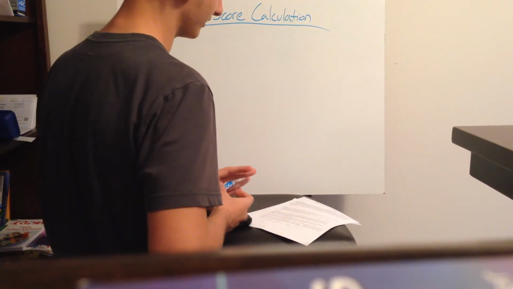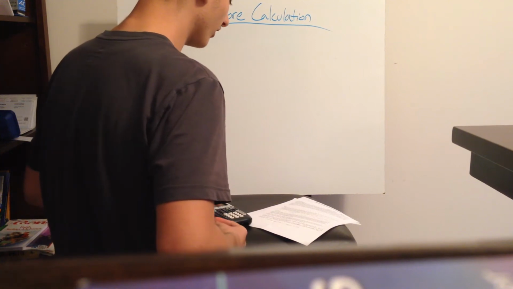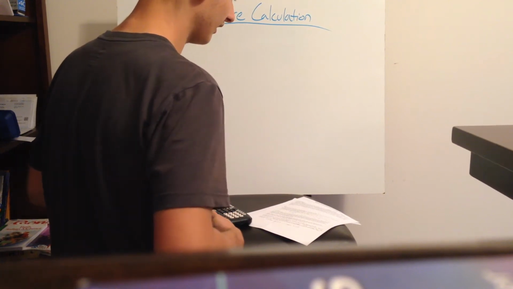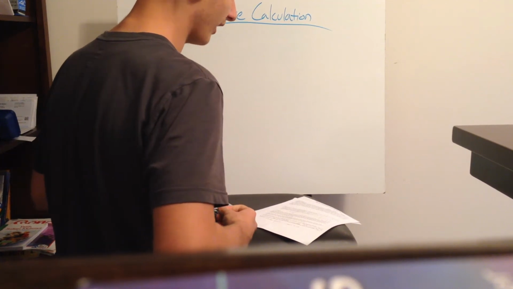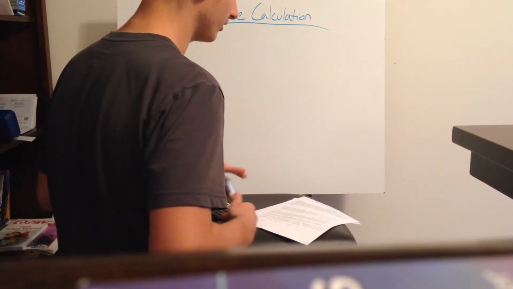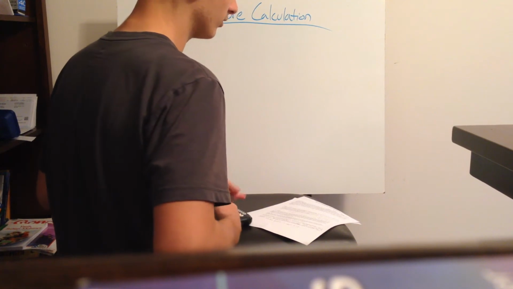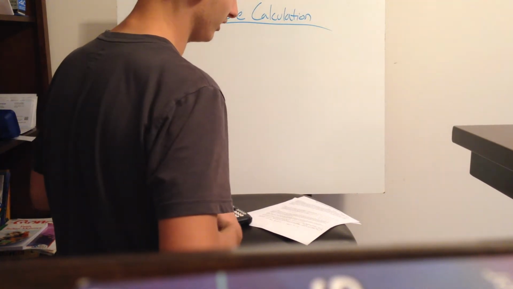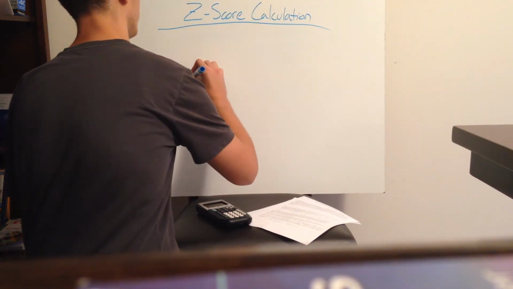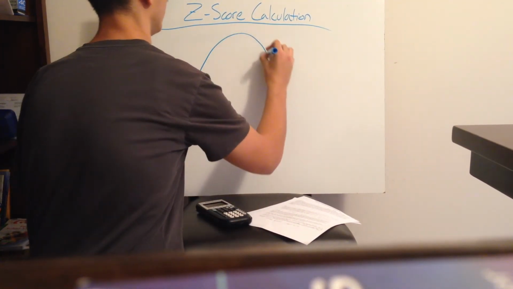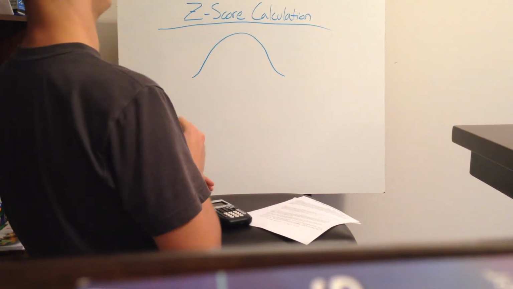So the basic question says, scores on the Wechsler Adult Intelligence Scale, a standard IQ test, for the 20 to 34 age group are approximately normally distributed, with mean equal to 110 and standard deviation equal to 25. So when we graph this, our graph would look something like this, because it's normally distributed.